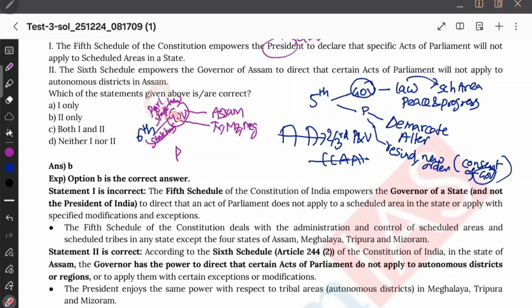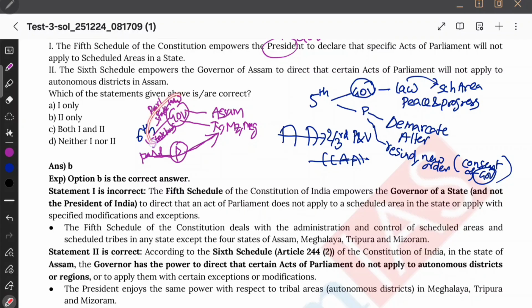But specifically parliamentary laws, if you see, for Assam they go through the governor, but for the rest of the states like Tripura, Mizoram, and Meghalaya, the parliamentary laws go through the president. I mean, they exactly don't go through the president; they directly apply. But the president can suggest modifications. That's all. Parliamentary laws directly apply. The president can suggest modifications if he wants.